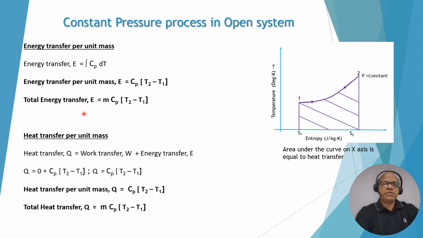Now the energy transfer, we know Cp dT for the open system. So we can write Cp (T2 minus T1). For the total, we can write total mass m into Cp (T2 minus T1). Now heat transfer as per the first law of thermodynamics, you have to add both. We can write Q is equal to Cp (T2 minus T1). For the total mass, we multiply, and total heat transfer Q is equal to m Cp (T2 minus T1). Again, the area under the curve on the x-axis on the TS diagram will give the heat transfer. You can show here there is a heat transfer.